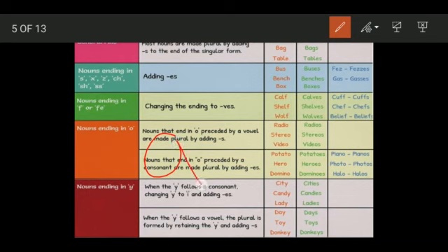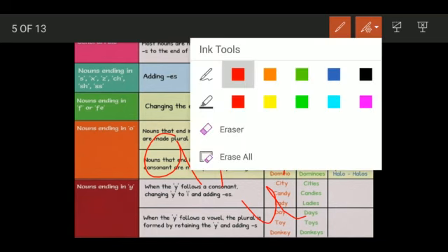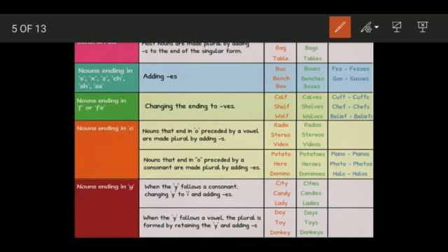A, E, I, O, U. These letters are known as vowels, and the letters which are not vowels are known as consonants. So if you come across any word which is ending with an O, but right before it there is a vowel, A, E, I, O, U, then what do you do to make it plural? You will simply add S to that O, making it plural.